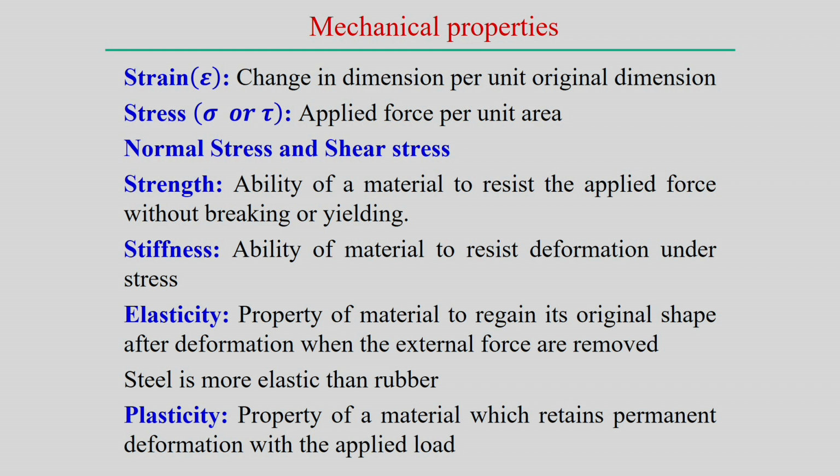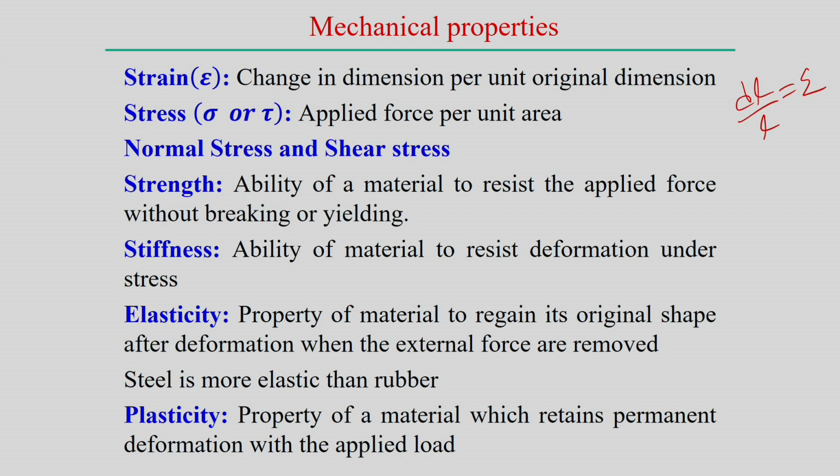Then other mechanical properties. Strain is the change in dimension per unit original dimension. So, the change in dimension dl with respect to the original dimension gives the strain, and we can see the strain is a dimensionless quantity. And stress is the applied force per unit area, but stress can be normal stress or shear stress.